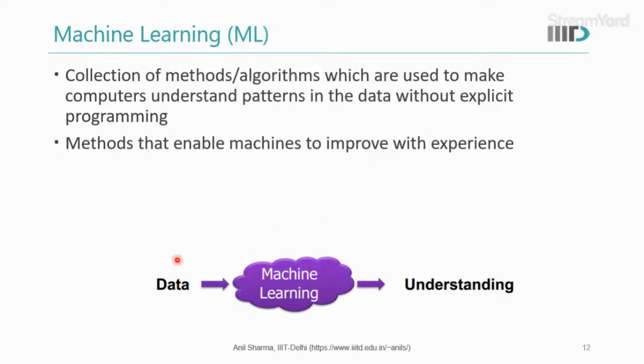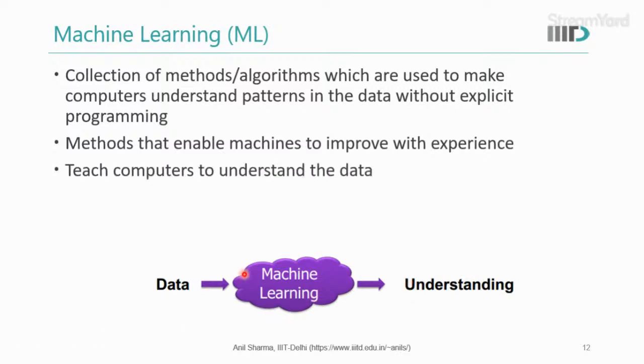So for example, let's say we have the data, and there is a machine learning algorithm. We don't know what algorithm it is. Let's say this is a black box. If we give the data to this, what is the output? The output will be some understanding of the data, whether it is classification, groups, clusters, or decision making. Some kind of understanding it is giving of the data, and then we use this understanding for our purpose.